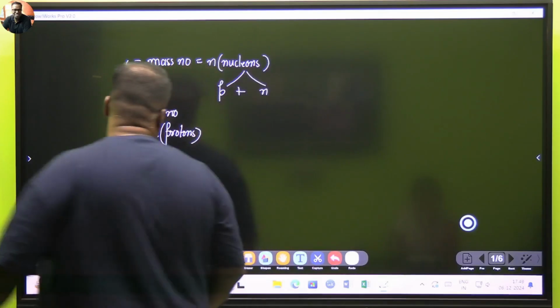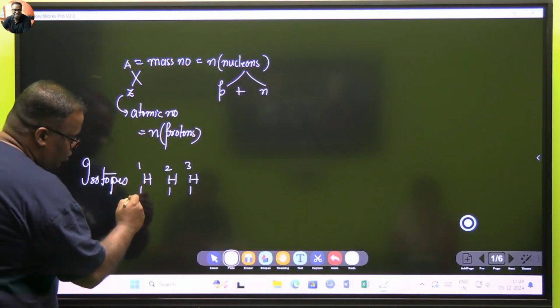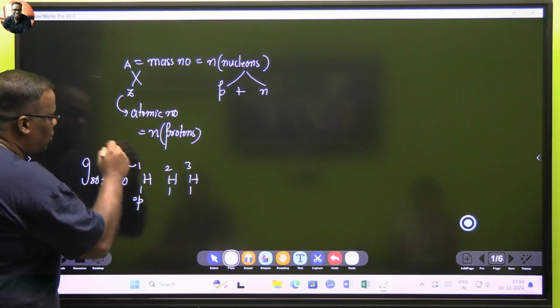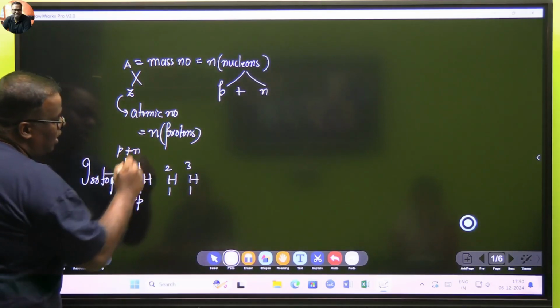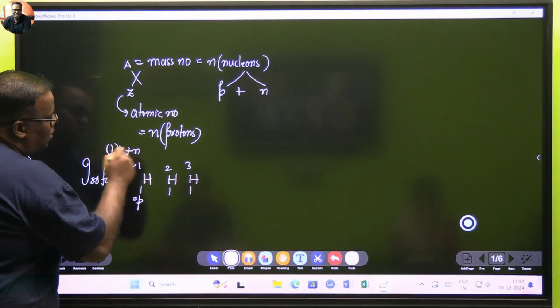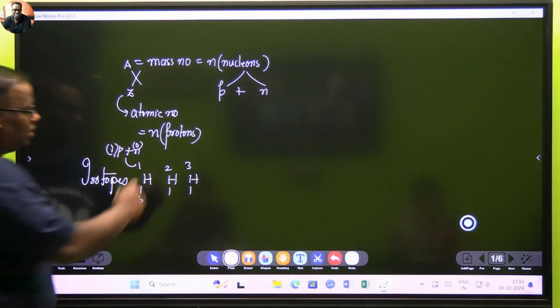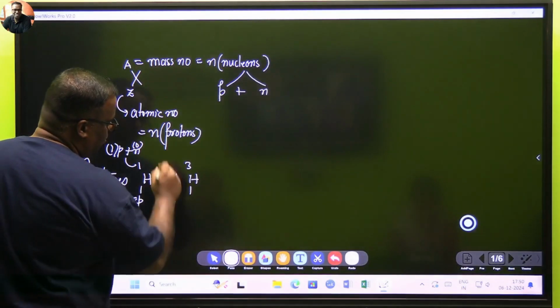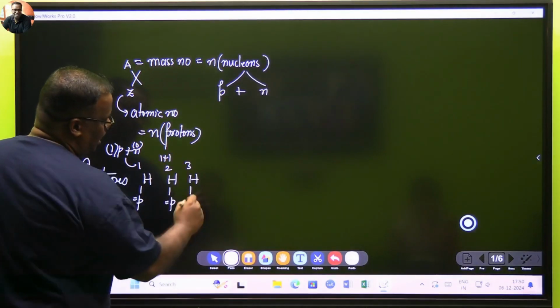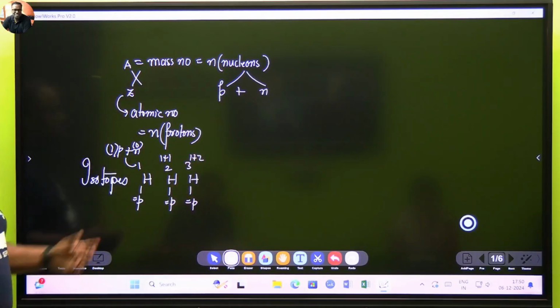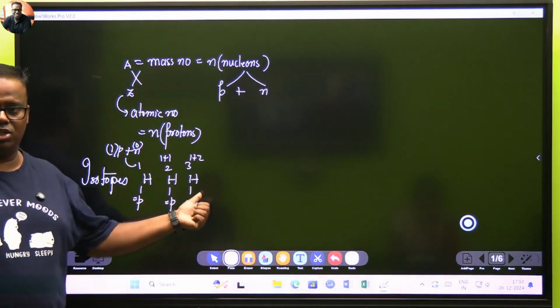Now, if I look here, what should be the count of protons? 1 proton. And this is the summation of what? This is the summation of protons plus neutrons. If the sum is 1 and I know there is 1 proton, that means the neutron count should be 0 here. Is this clear? Out here it is the same, 1 proton, so it should be 1 plus 1. And it should be 1 proton, 1 plus 2. Trivial names are protium, deuterium, tritium.